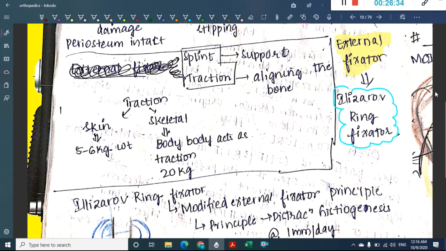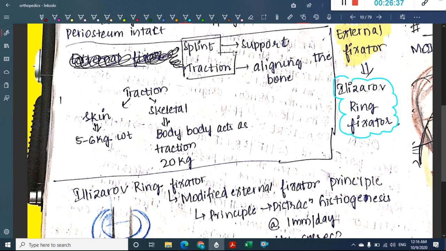Okay, we have to know what is traction, what is splint. Traction is for aligning the bone and splint is for support. In traction we have two types. One, we have skin traction, second we have skeletal traction. Skin traction we use a weight of 5 to 6 kgs, and for skeletal traction the weight used is around 20 kgs. Okay, that is skeletal traction.